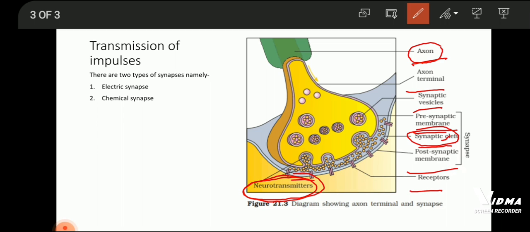The neurotransmitter molecules diffuse across the synaptic cleft and bind to specific receptors present on the postsynaptic membrane. These are the receptors. This binding stimulates the opening of ion channels and a new action potential is generated in the postsynaptic neuron. So this nerve ending plays a very important role in transferring the information from one neuron to the other neuron.